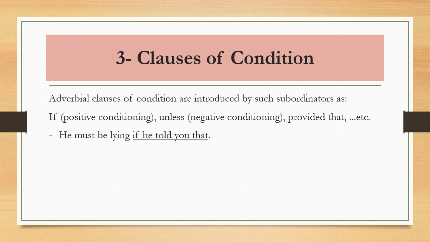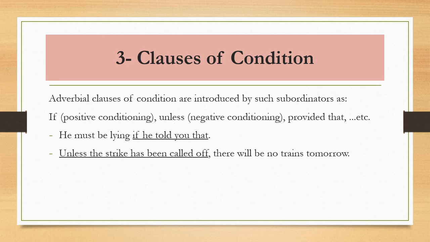How do we know that? It is introduced with the subordinator if. Unless the strike has been called off, there will be no trains tomorrow. So the first sentence with if was positive conditioning, and the second one with negative conditioning.